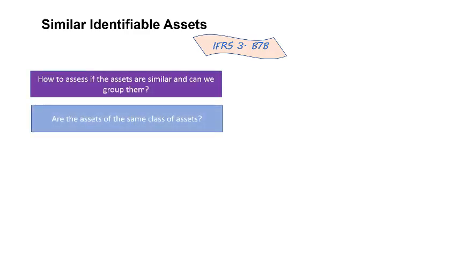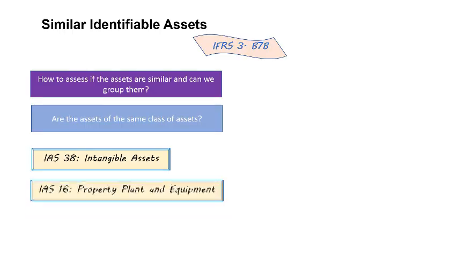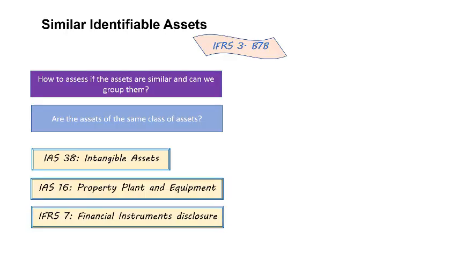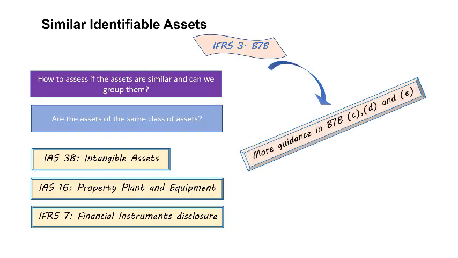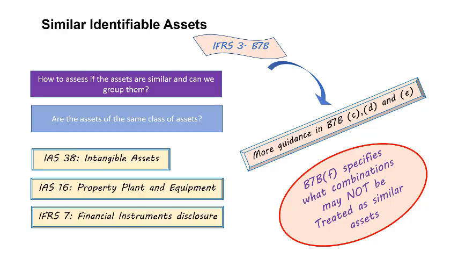As noted in the previous video, paragraph B7b requires assessing if the assets acquired are a group of similar identifiable assets or are from the same class of assets. When assessing if the assets are similar or if they fall into the same class of assets or not, the guidance is set out in IAS 38, Intangible Assets, IAS 16, Property, Plant and Equipment, and IFRS 7, Financial Instruments Disclosure may be used. In B7b, further guidance is provided in subparagraph C, D, and E.